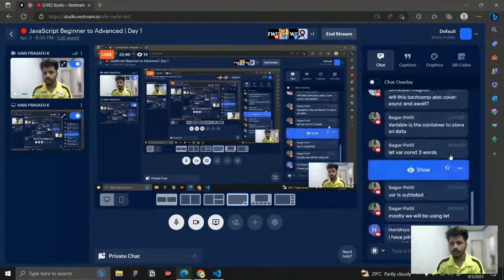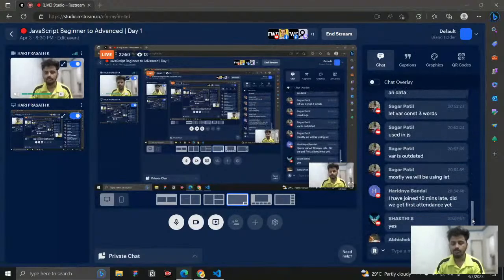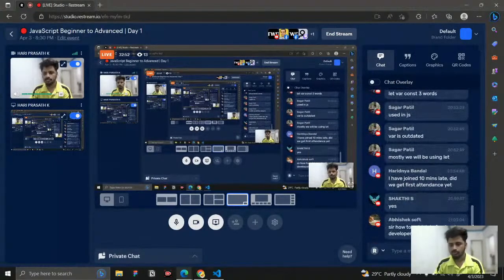Just a minute. Async and await, variable is a container to store the data. Yes, good. Let, var and const are 3 words. We cannot say var is outdated. Still var needs to be used. If you want to use var, you need to use it. It has some use cases, but 90% of the cases it will not be needed. But in some cases var is also mandatory to work with some mind-confusing functionality. Var is also needed.